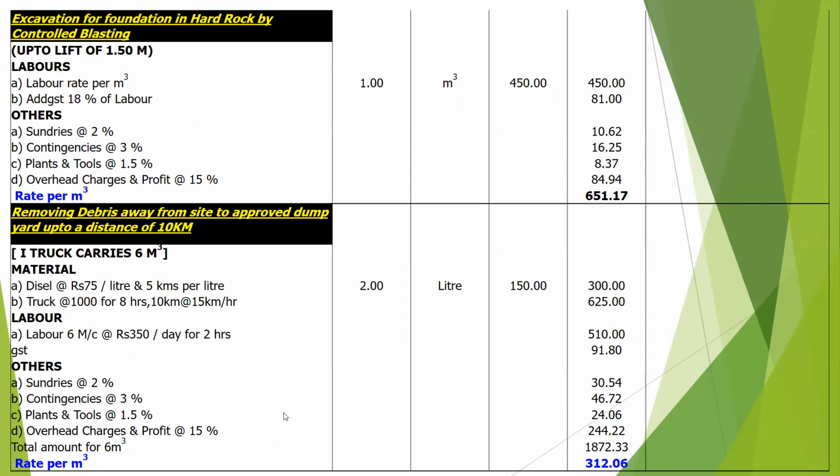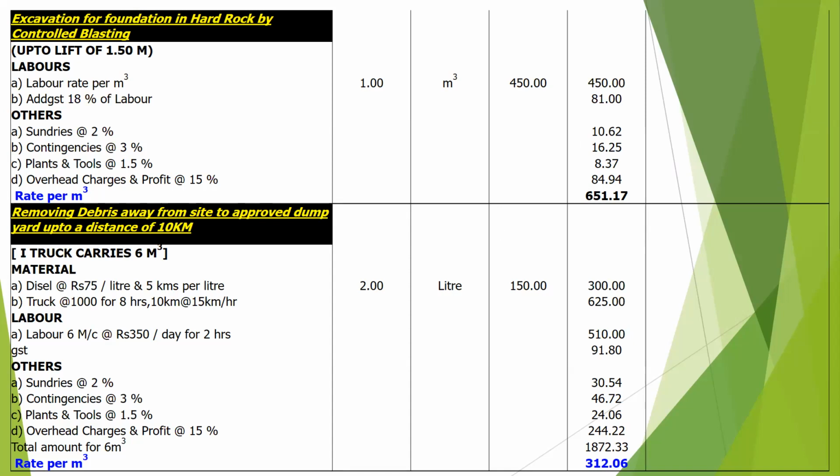Excavation in hard rock by controlled blasting. Labor rate for 1 cubic meter will be 450 rupees. GST 18% will be 81 rupees. Sundries 2% will be 10.62. Contingency 3% will be 16.25. Plant and tools 1.5% will be 8.37. Overhead charges and profit 15% will be 84.94. So the rate per cubic meter will be 651.7.